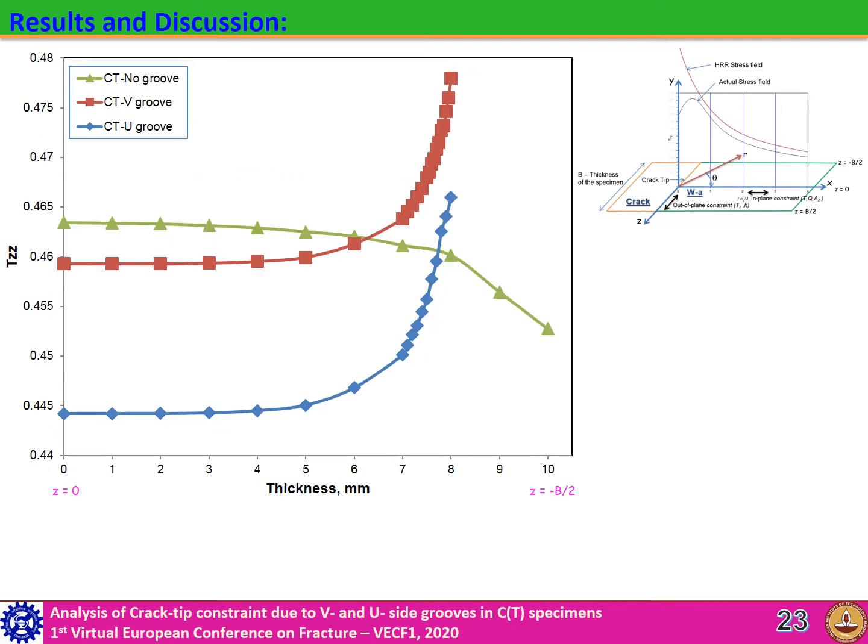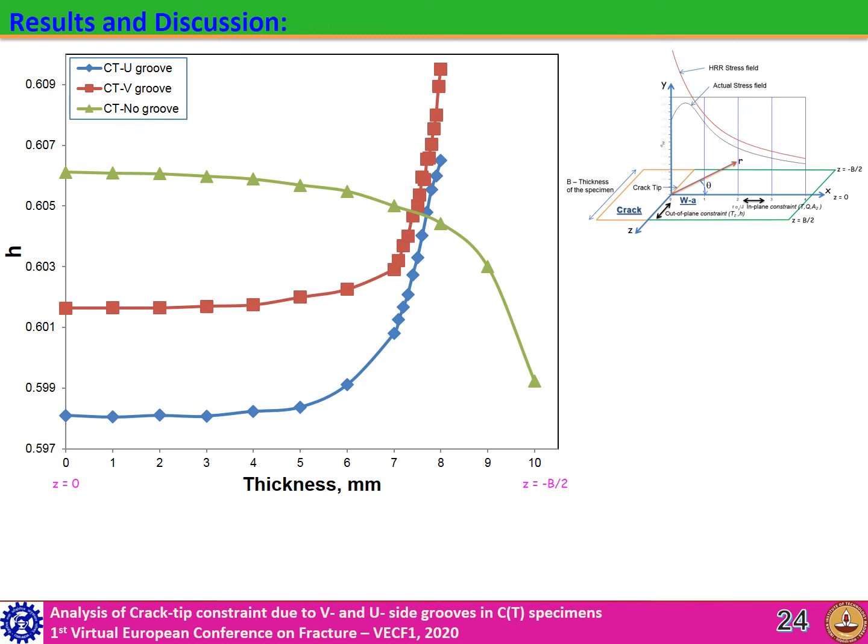TZ, the out-of-plane constraint parameter, shows the same trend as the Q parameter. The constraint level of the V groove specimen is close to the plane specimen, but the U groove specimen shows more loss of constraint. The combined effect of hydrostatic stress and von Mises stress captures the wide constraint difference between V groove and plane specimen. Uniform constraint is maintained on 60% of the specimen thickness in plane and V groove geometries, but the U groove specimen changes after 50%.